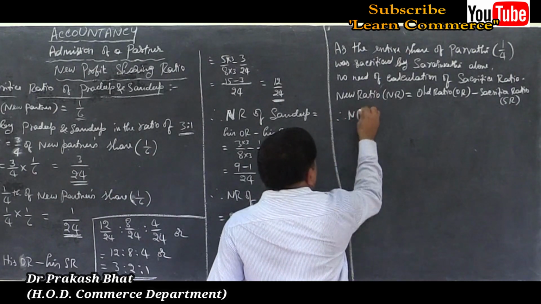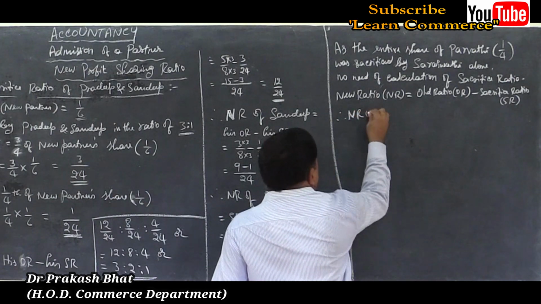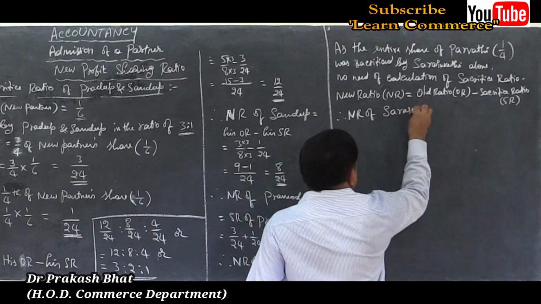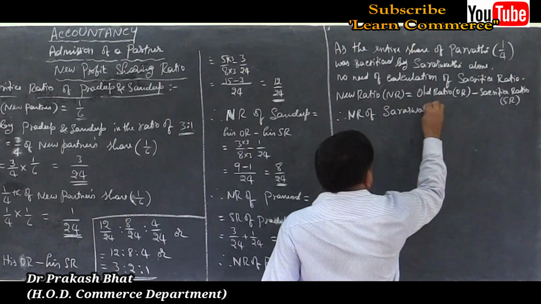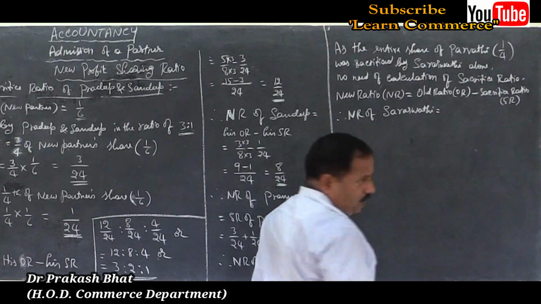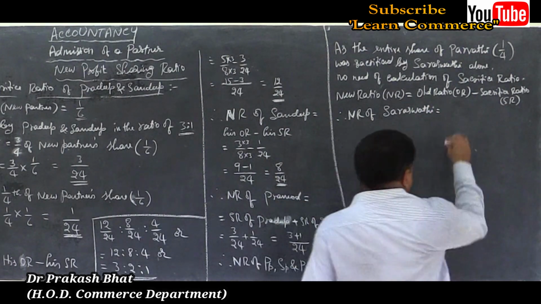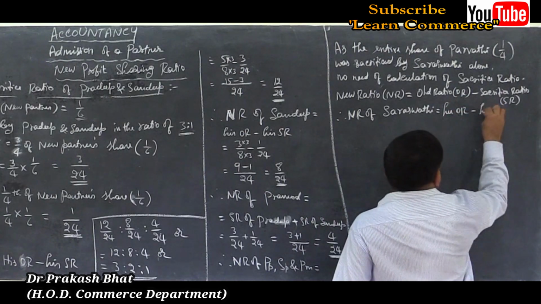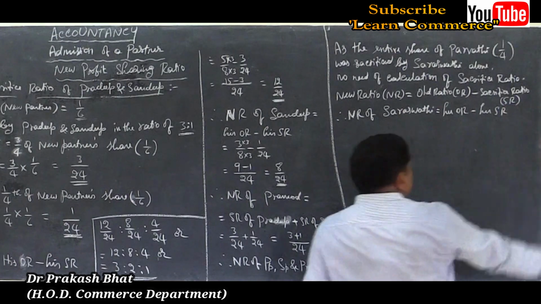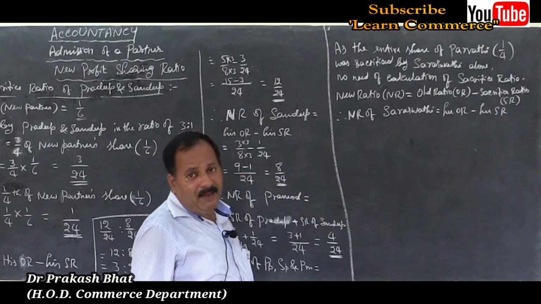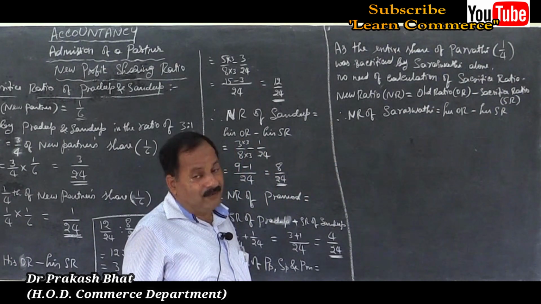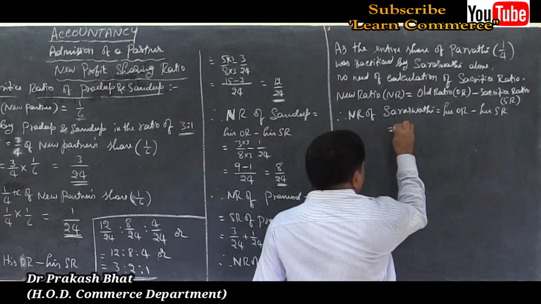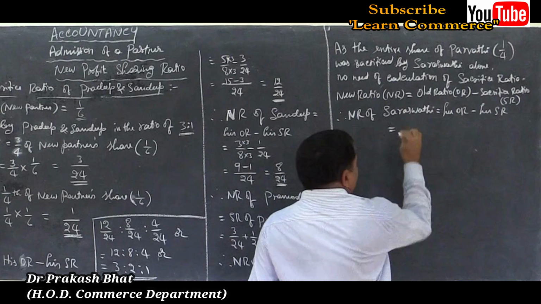Therefore, NR of Saraswati is equal to her old ratio minus her sacrifice ratio. Her old ratio was how much?